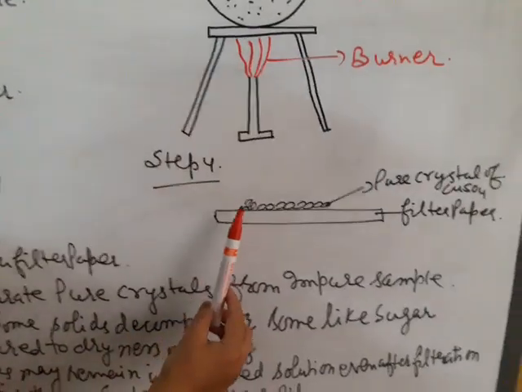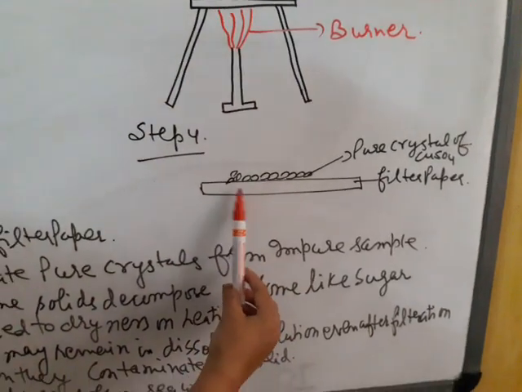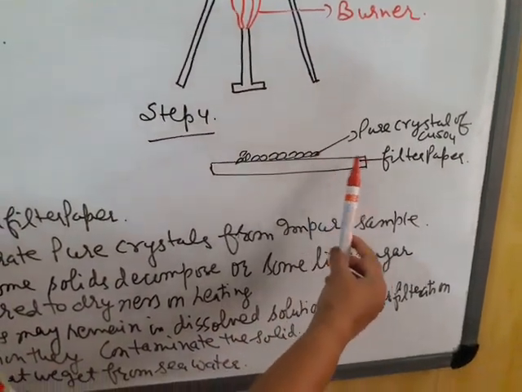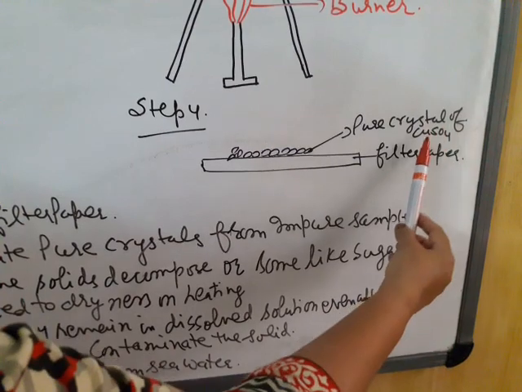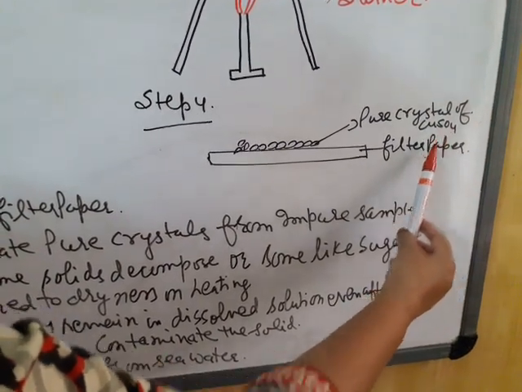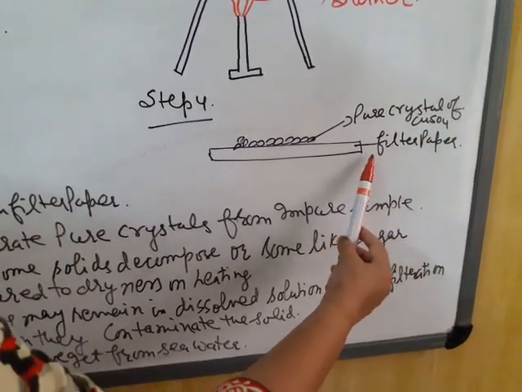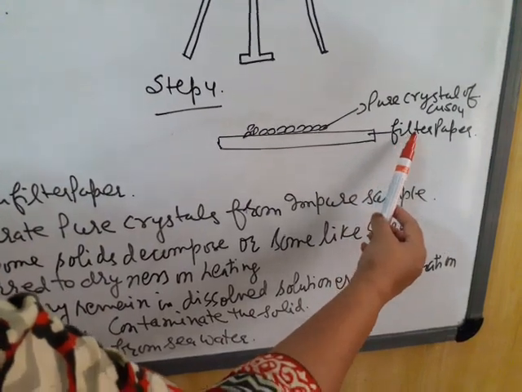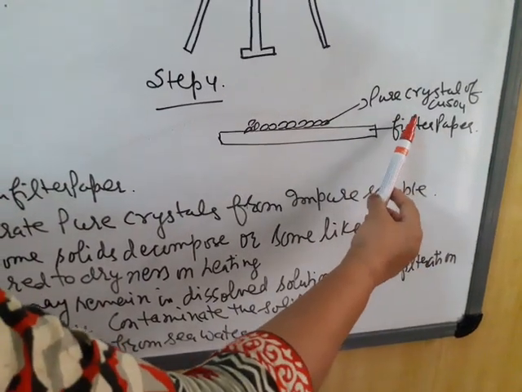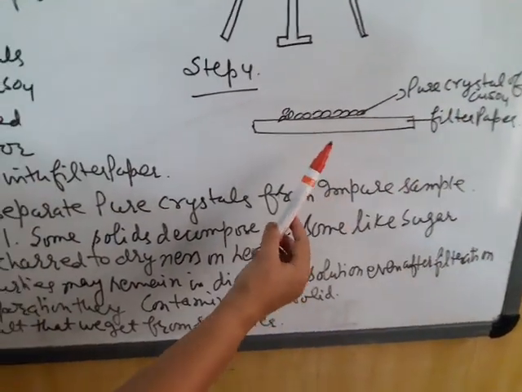Step 4. Next day what we will do, we will take the pure crystals of copper sulfate and dry them between the folds of filter paper. In this way, pure crystals of copper sulfate are formed.